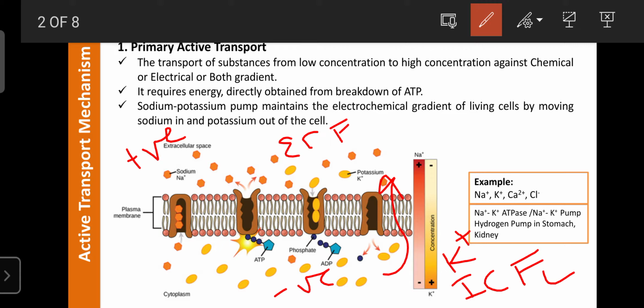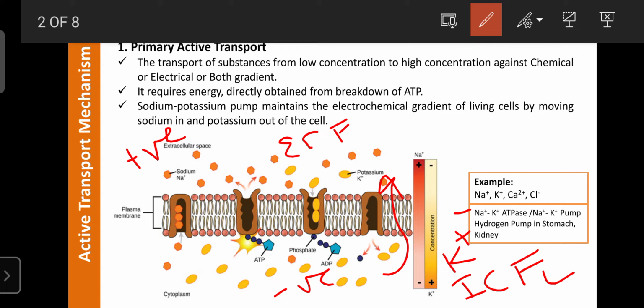These molecules are moved through certain channels or enzymes present in the plasma membrane, with the help of integral proteins or peripheral proteins, which act as certain channels or enzymes. Here the sodium potassium ATPase is helpful for the movement of sodium and potassium, or the exchange of sodium with potassium, and the sodium potassium pump is also helpful for the exchange of sodium with potassium.